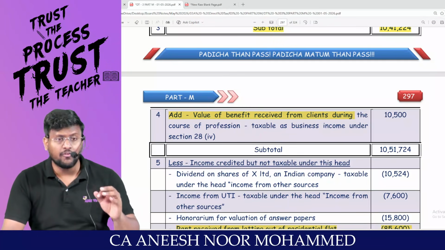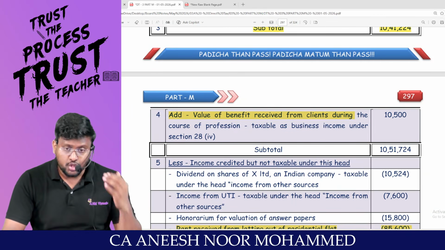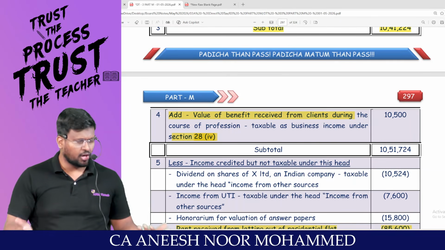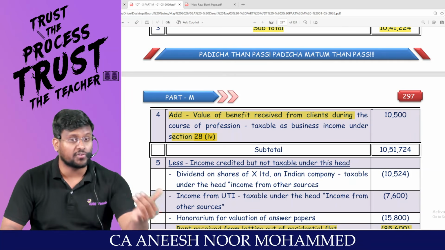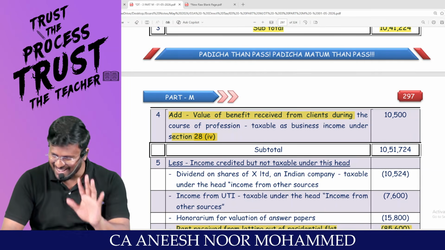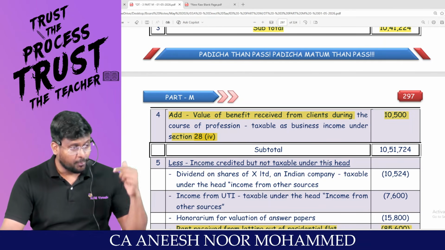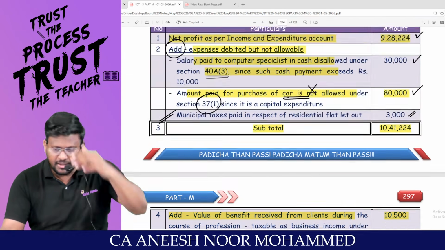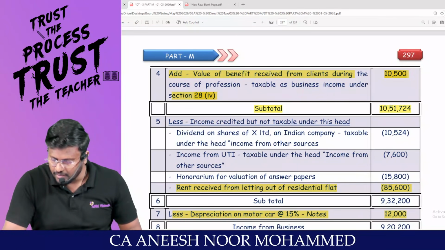Add value of benefits. Because of your business or profession, if you have got any gift or benefit, it should be taxable under the head PGBP under section 28 clause 4. If you are not confident with the clause, write 28. If you are not confident with 28, write as per the provisions of Income Tax Act, the same way you write as per the provisions of Companies Act 2013. My dear lovable students, 10,500. Actually, this 10,500 should have been credited to P&L account. Since it has not been credited to P&L, it has not increased the net profit. So I'm manually increasing it by adding 10,500. I will be getting subtotal.